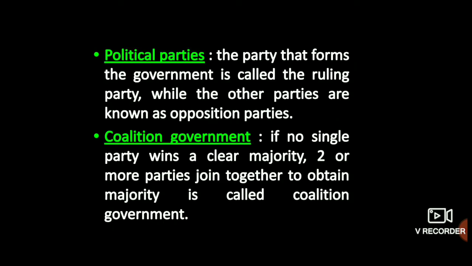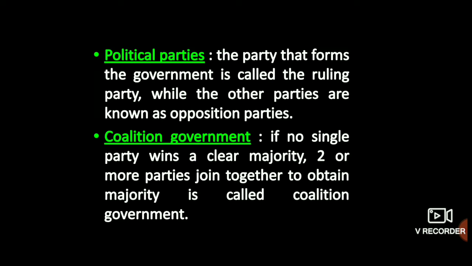Next is political parties. So children, in India we have the largest democracy. It follows a multi-party system. Every political party stands for an ideology. Their main purpose is to win the votes of the voters and form the government. In their election manifestos, parties formulate policies and promises which they want to implement after winning the election.